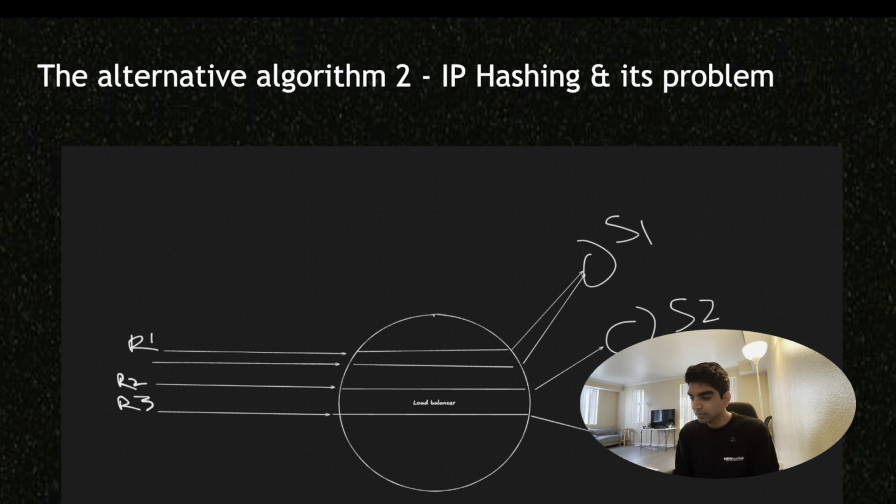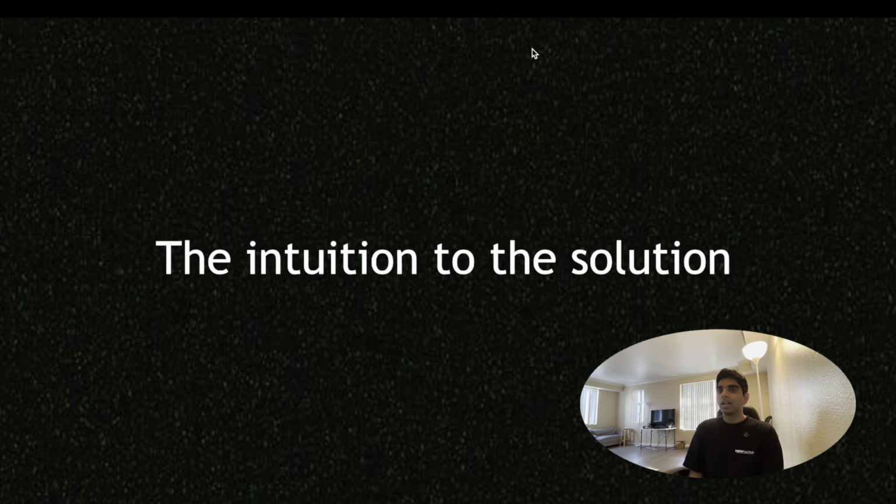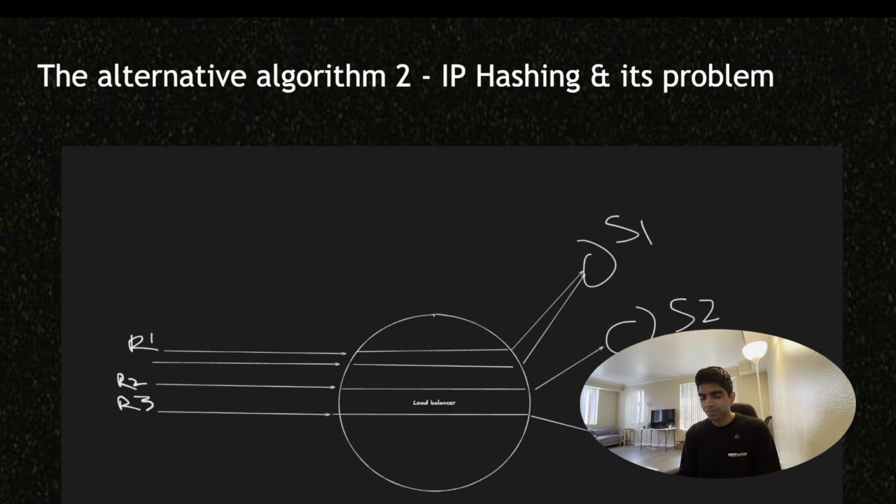And let's say we send the requests to S1 and S1 goes down, everything from S1 goes to S2. There's too much connection churn, all requests from S1 are suddenly going to S2. Doesn't work. We ideally don't want anything like that, and therefore we need something that can avoid this connection churn. Ideally, if S1 goes down, the requests of S1 get routed to the different servers that exist, so let's say they get load balanced between S2 and S3, so that all requests don't end up going to one server essentially. And that is actually where consistent hashing comes into the picture.